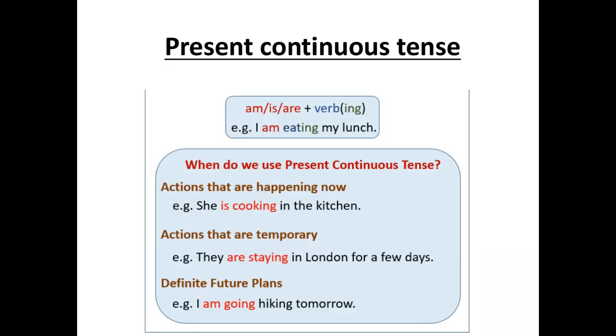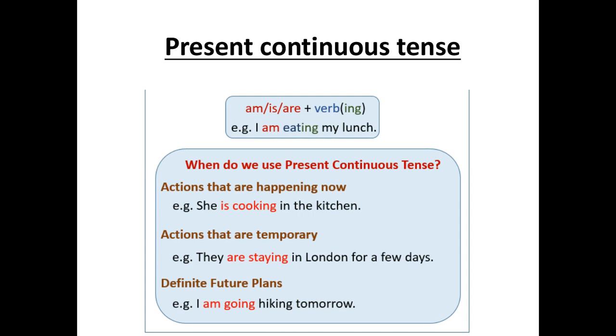Now have a look at the present continuous tense. For present continuous tense, easily we can close our eyes and tell. Present continuous means it is a situation happening at present. Continuous means happening at present. What is happening now? Okay. So the structure is ing form.